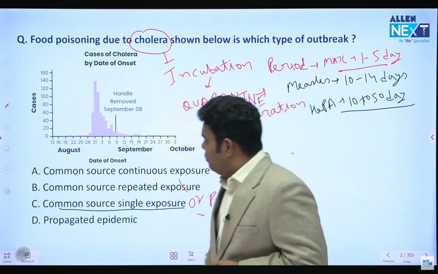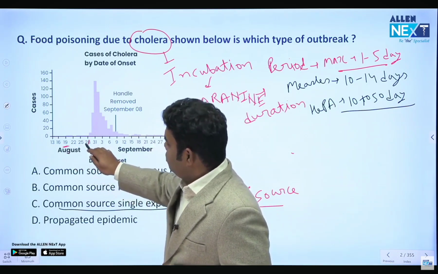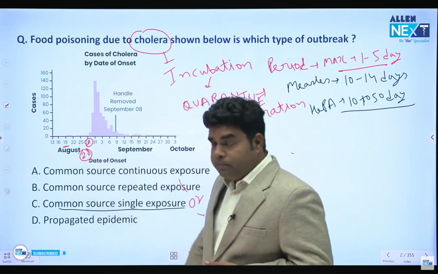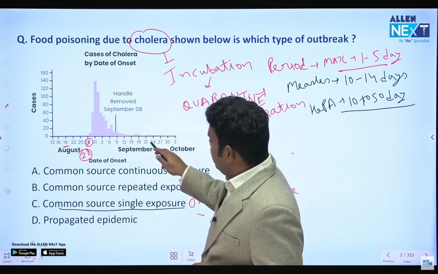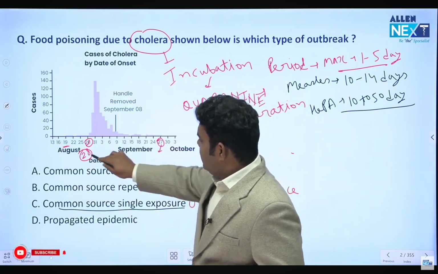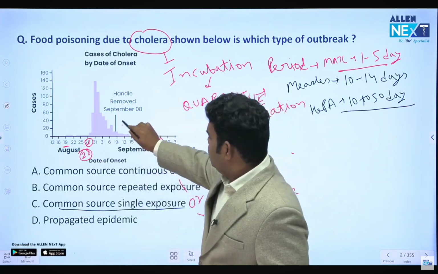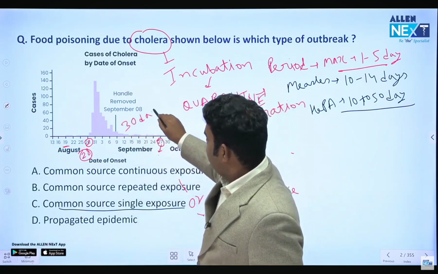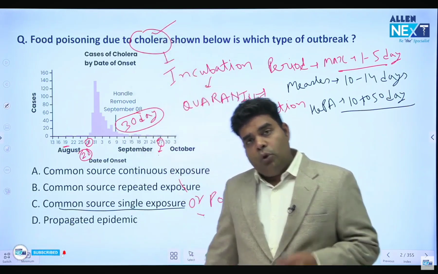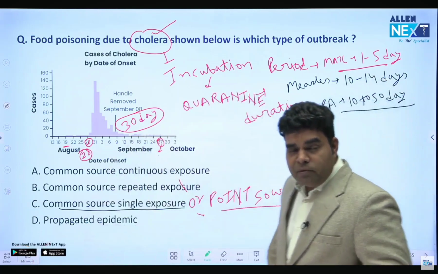Now let's look at the graph. Here cases are starting from 28th of August. So cases started from 28th August, and then the cases keep on occurring till 27th of September. So that means 28 August to 27 September is almost 30 days. So the time taken is 30 days. And they are talking about which disease? Cholera. So do all cases occur within 1 incubation period?